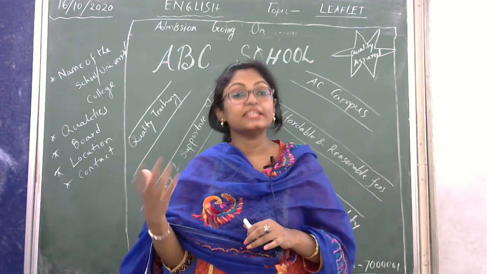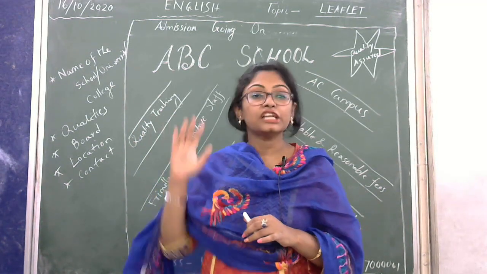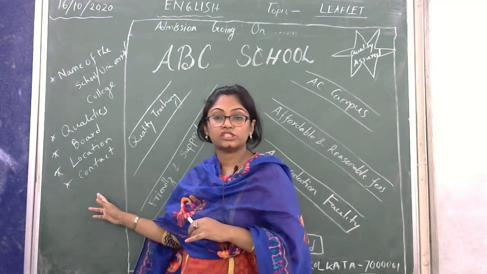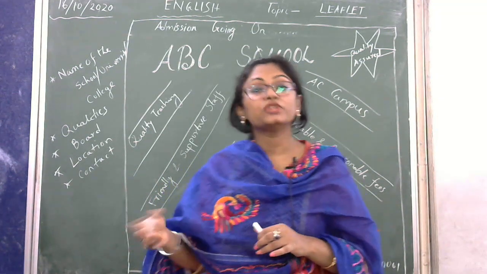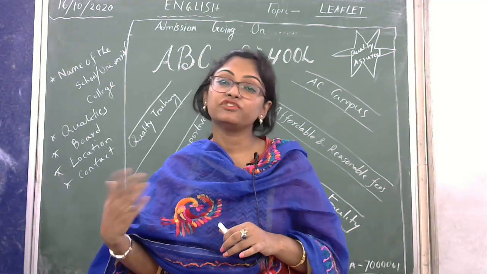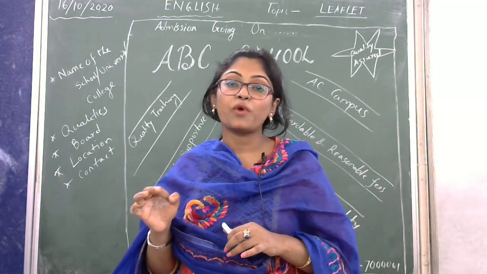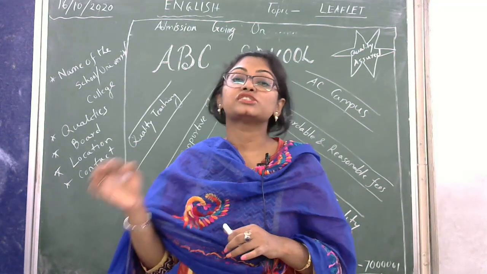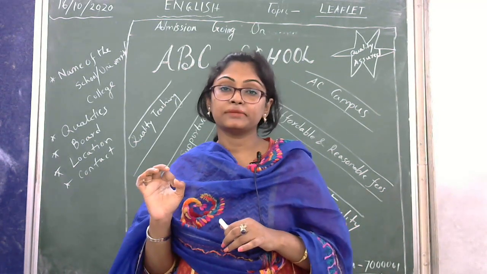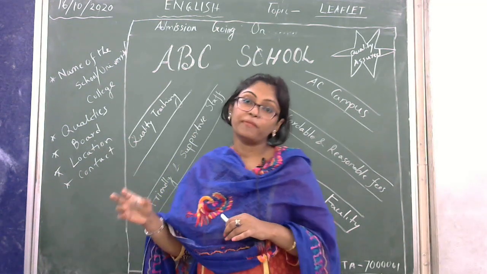What are the facilities they will get? That thing we have to mention. Next point is the location: to which area the school, college or university is located. You have to mention that. And the last point, to whom the students should contact. So these are the five things you have to keep in mind.